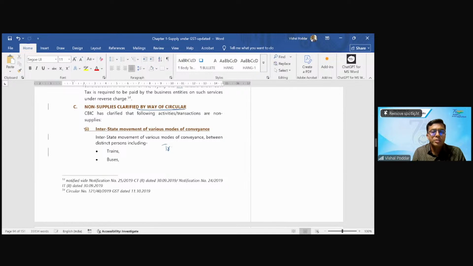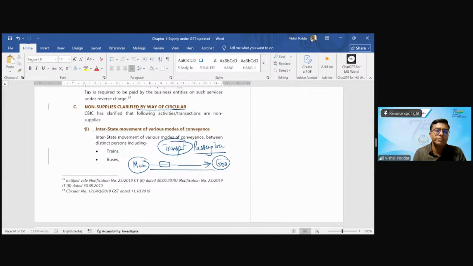So, I am a transporter. Let us say I am a passenger transport company running buses between two locations from Mumbai to Goa, where my bus carries passenger on either side. Now, as per the GST law, I have to take registration for each place of business. So I have got registered here also. So this is my GSTIN1 and this is my GSTIN2. What is GSTIN? My GST number.